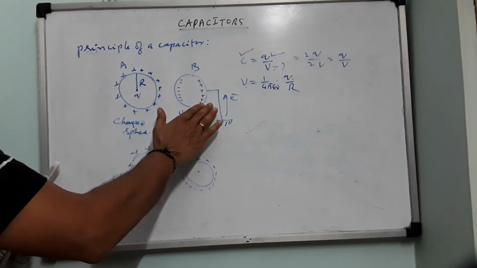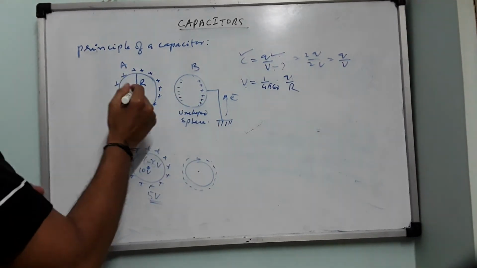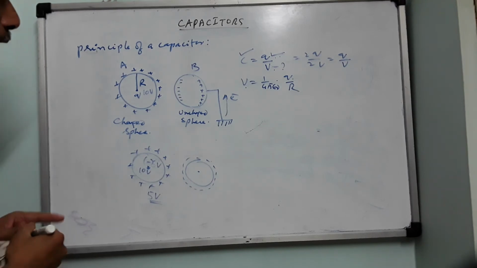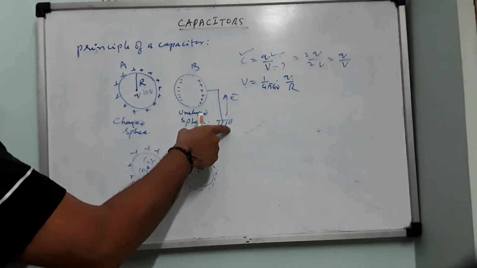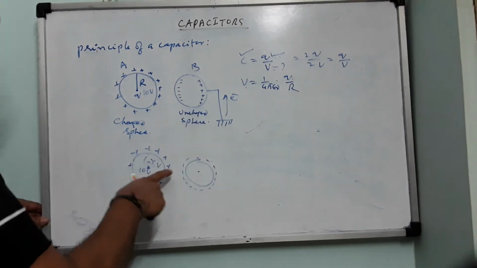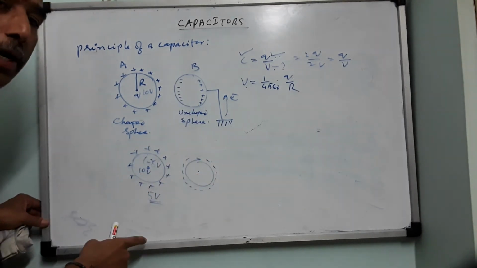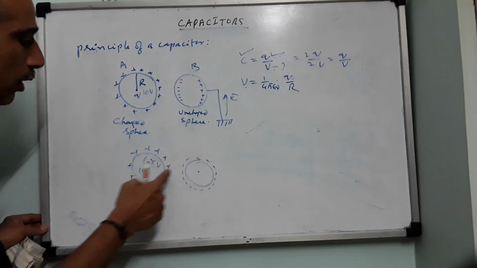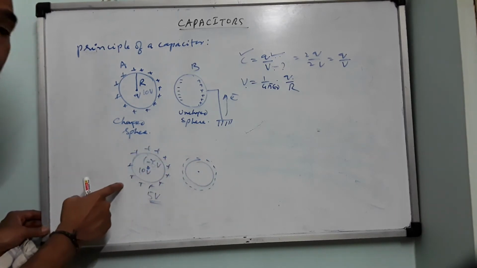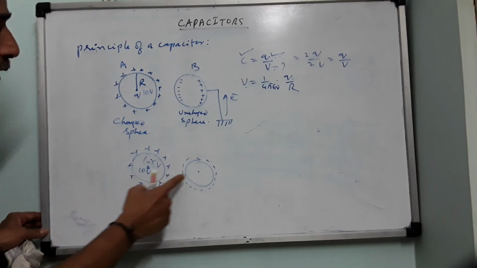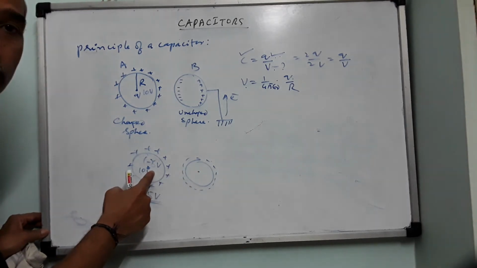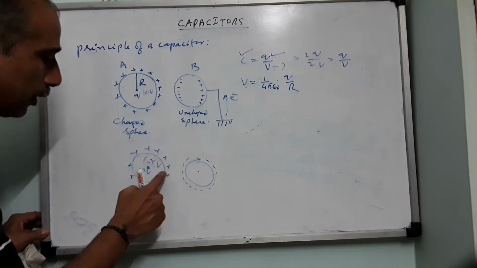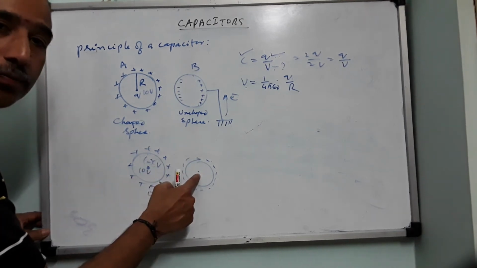Before bringing this B, the potential on the surface of this is, let us say, 10 volt. Clear? When it is brought nearby, earthed and then the earthing is removed, so that the charge on it is spread uniformly and the distance remains the same, then this will produce a negative potential on the surface of A. So how much is it producing here? Let us say 5 volt. Why can't it be 10 volt here? Because this center is far away from this.